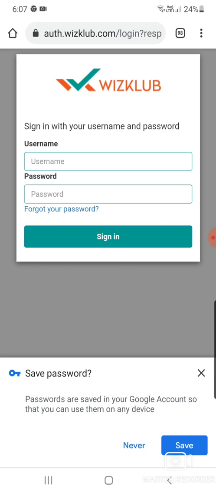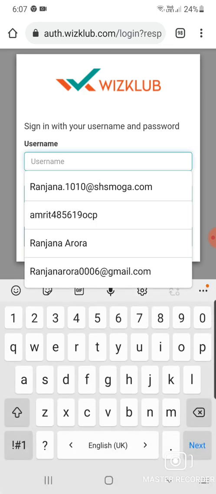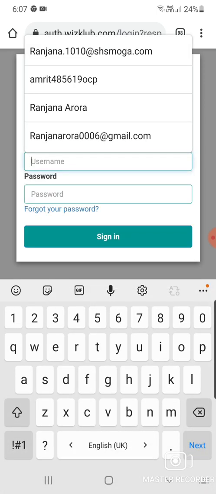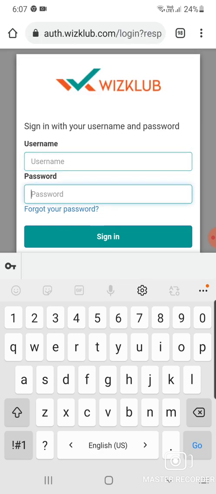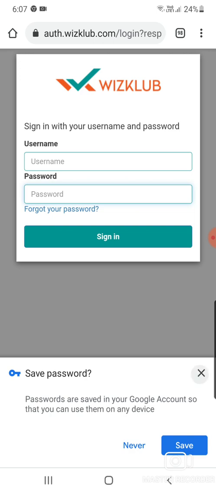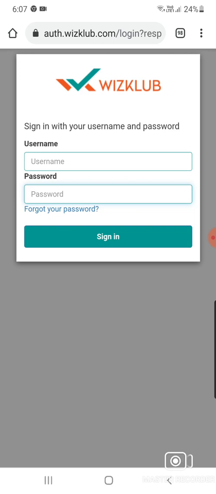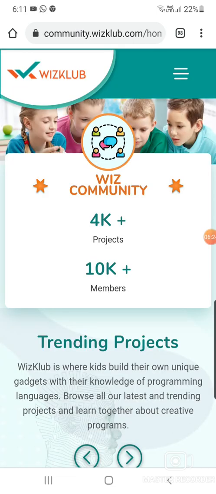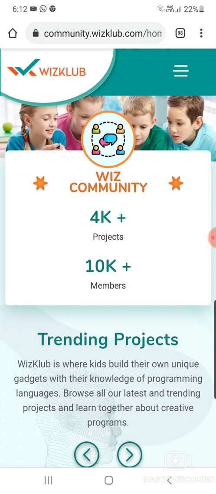Okay, so sign in with your username and password. Now you have to check the username which came in your email, and fill that username. So I am going to fill in my username here. You also just check your email and take your username and password from there. So students, you have to fill in the username which you got in the email for the magic show, and the new password which you have updated. Okay, so now you are able to join your show.